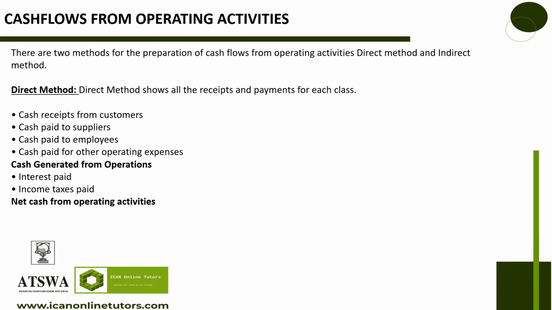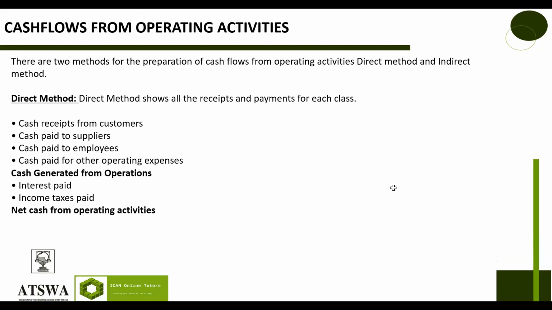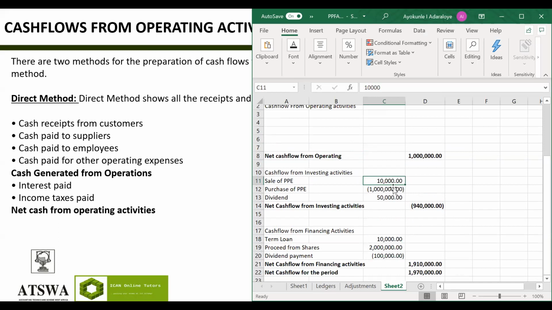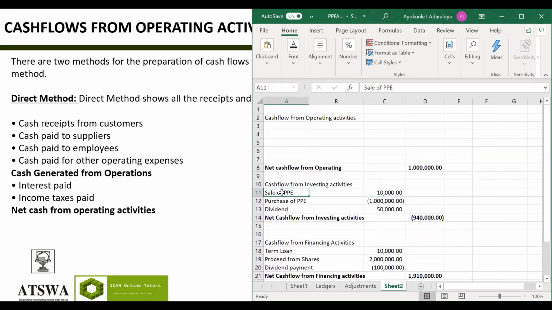But the good thing is that we have finished the carcass, which is what we've done here, and this is how it looks like. You just substitute all these things that we're doing, which one represents inflow. So when you hear sale of PPE, you know that sale of PPE goes under what? Investing. Investing, is it an inflow or is it an outflow? Is money coming in or money going out? If I sell plants, that means I'm going to collect money, right?